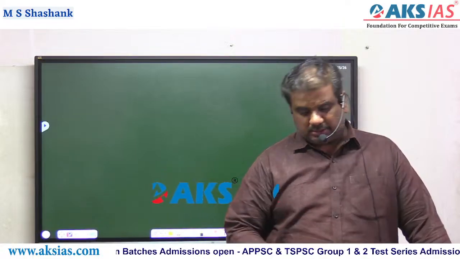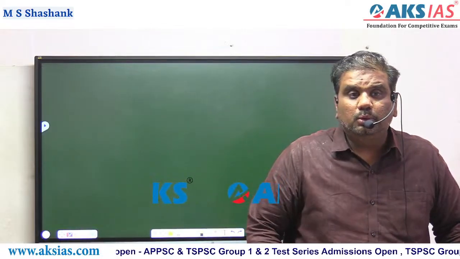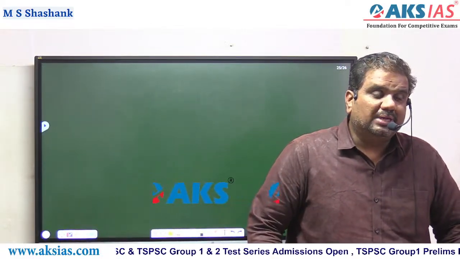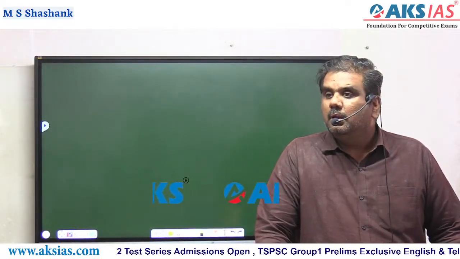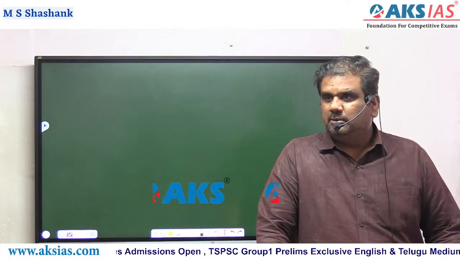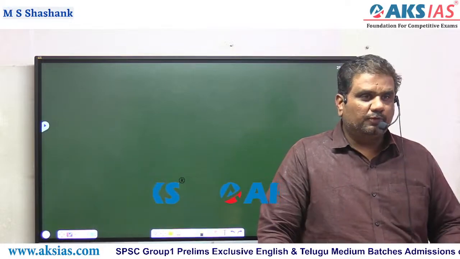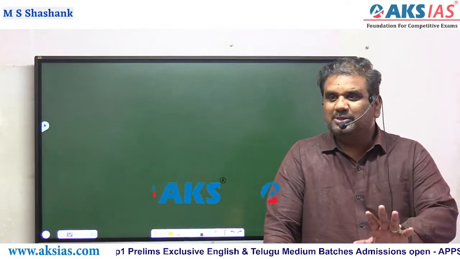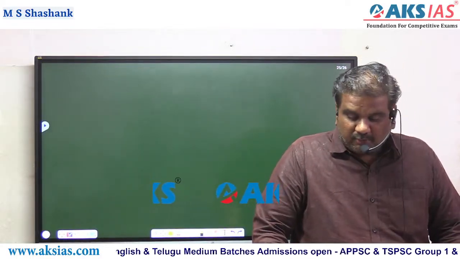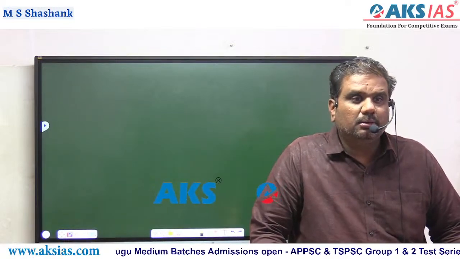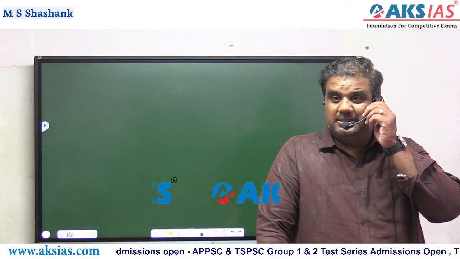Now, to conclude this, what is the way you are supposed to prepare for science and technology? Huge amount of syllabus. To be more precise, you have almost around 100 days in your hand. Am I right? March, April, May, 90 days and June 9. If you count from today, it's almost exactly 100 days from today. And today I'm fortunate because today is the National Science Day. And we are very fortunate that we have started your classes on the National Science Day.